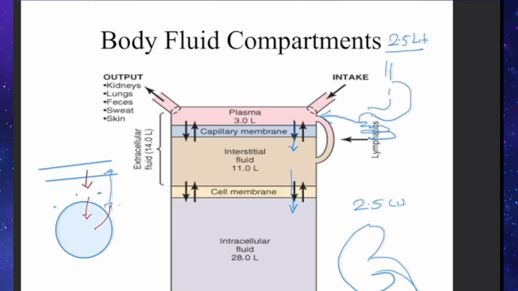So the fluid balance is maintained by intake and output. Intake and output should get equalized. So that is how the balance is maintained. So we have explained the distribution of fluid in various compartments and how the fluid is moving.